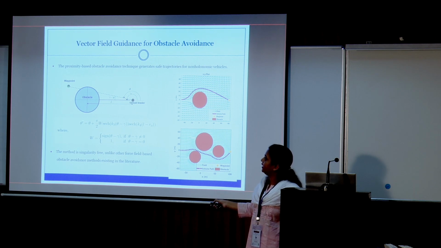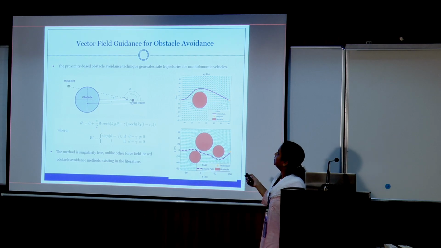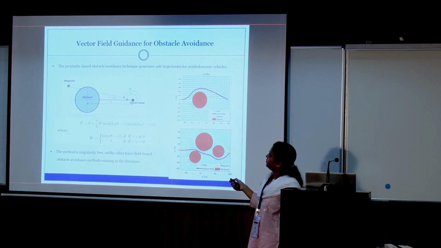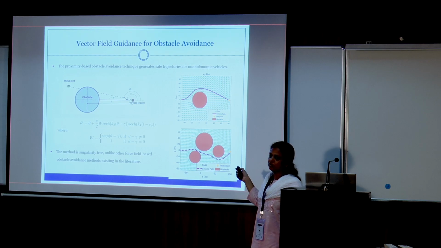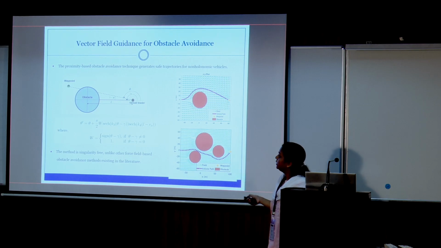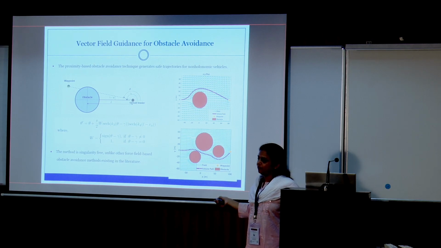The new heading angle is the heading angle plus this term, so it gives a very smooth change. As you can see here, the goal location is at this place, and the vehicle started from this location. It will follow this function, change its heading angle, take the turn, avoid the obstacle, and come back to the goal location. It can be easily extended for multiple obstacles.